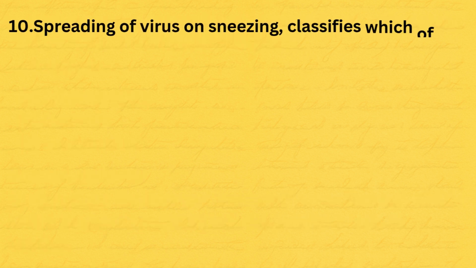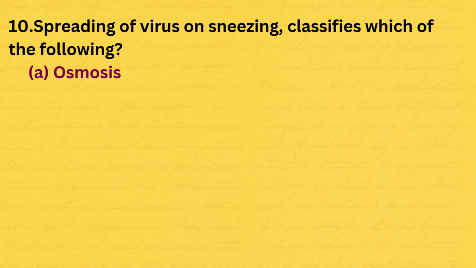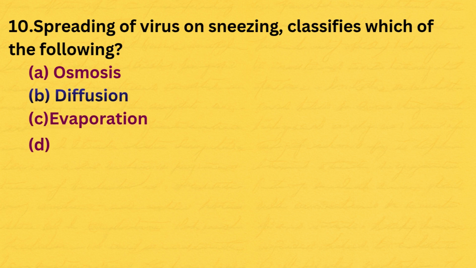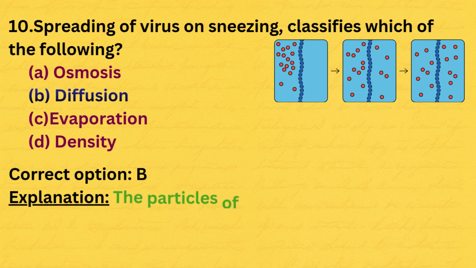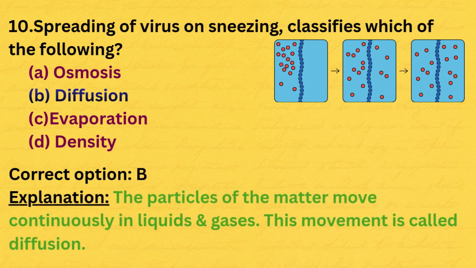10. Spreading of virus on sneezing classifies which of the following? A. Osmosis, B. Diffusion, C. Evaporation, D. Density. The correct option is B. Here is the explanation. The particles of the matter move continuously in liquids and gases. This movement is called diffusion.